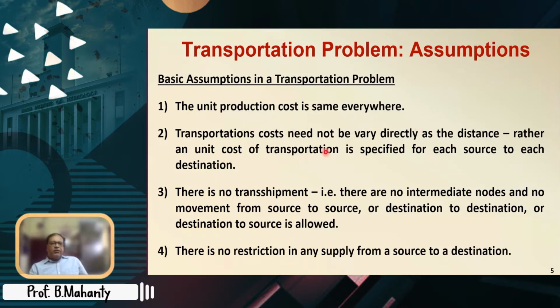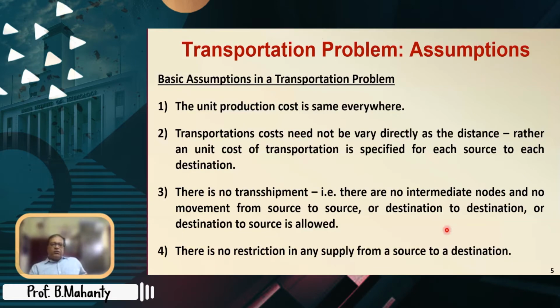Production cost is the same everywhere. Transportation cost need not vary with distance. This is the third point, which is the most important: there is no transshipment. This is the basic assumption of transportation problems. That means there are no intermediate nodes and no movement from source to source, destination to destination, or destination to source. Only source to destination is allowed. Apart from that, there are no restrictions on any supply from a source to a destination. Now, this particular constraint we are going to relax.